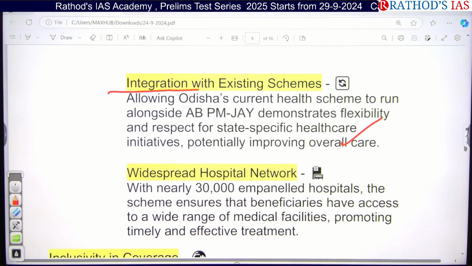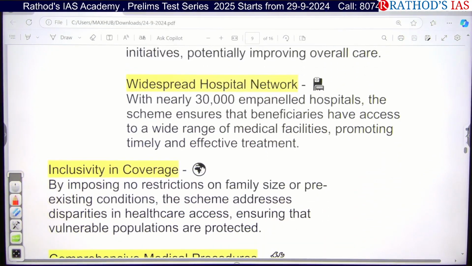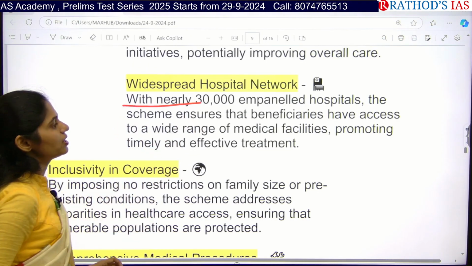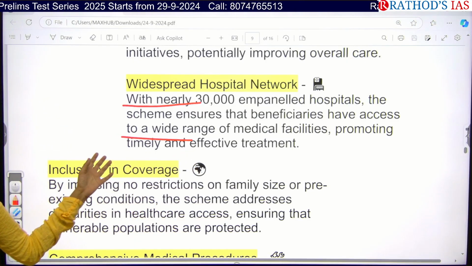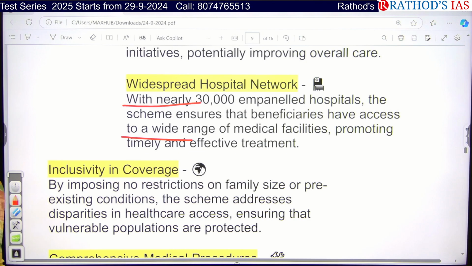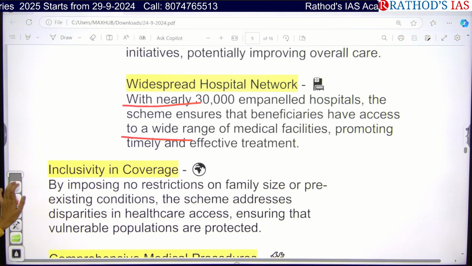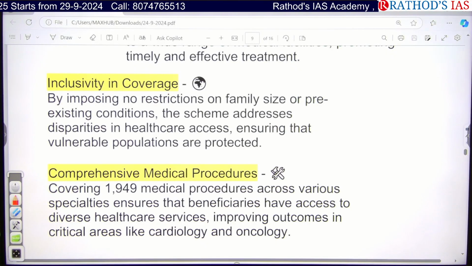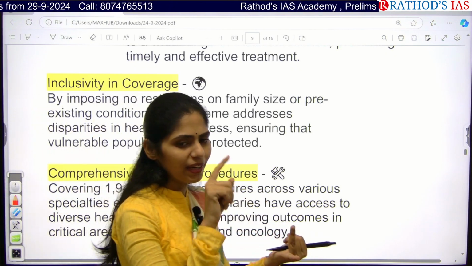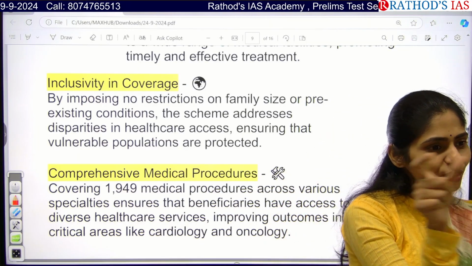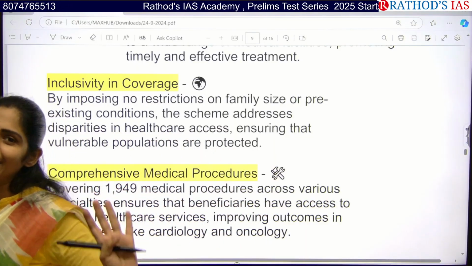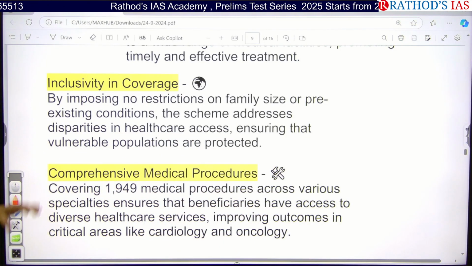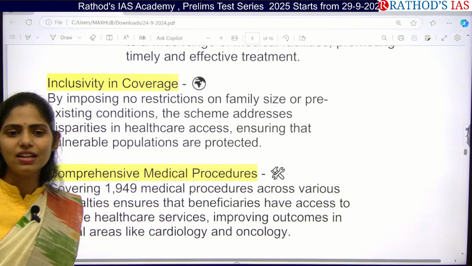Okay, and the next one is you have to understand the widespread hospital network. They are increasing the number of hospitals, which ensures beneficiaries have access to a wide range of health facilities, promoting timely and effective treatment. The next one is they are also focusing on inclusivity. Wherever you are writing, you can write about inclusive development, inclusive governance, inclusive coverage. Include this word, inclusive. These are the kinds of keywords you have to write to attract the examiner. Inclusive means we will be including everyone. There should be no disparities.